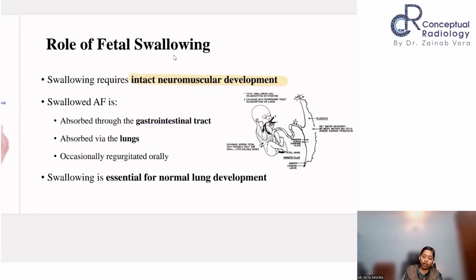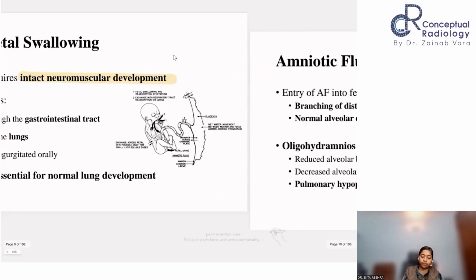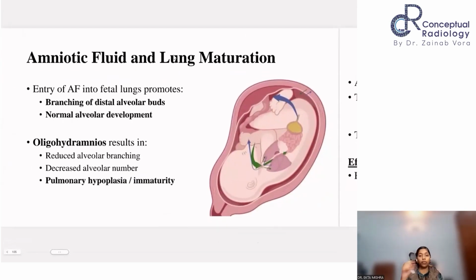Remember, swallowing and the fluid getting into the lungs is very important for the canalicular branching and the alveolar development. So normal lung development is related to the amniotic fluid. The fluid enters into the branching of the distal alveolar buds of the baby. So that leads to the distension of the collapsed alveoli and they grow properly.